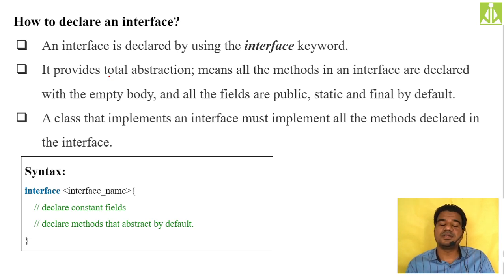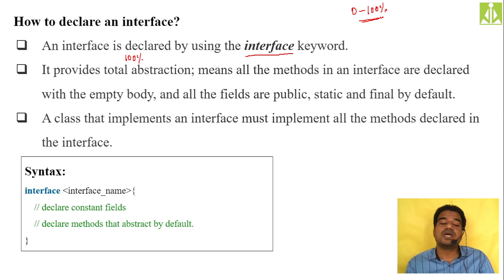An interface is declared using the interface keyword. Like to declare a class in our programming we use the class keyword, here to declare an interface we use the interface keyword. It provides total abstraction. Total means 100% abstraction you can expect from an interface. But from an abstract class, we said we get somewhere between 0 to 100 percent of abstraction, isn't it?